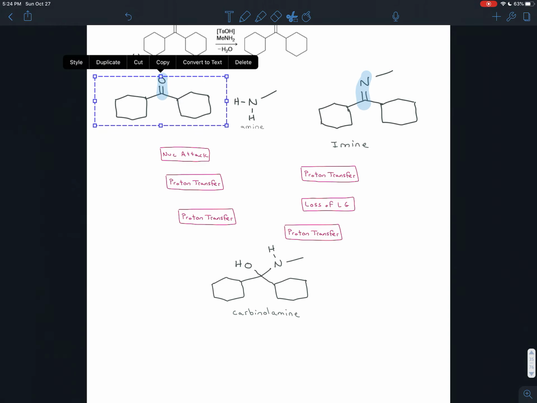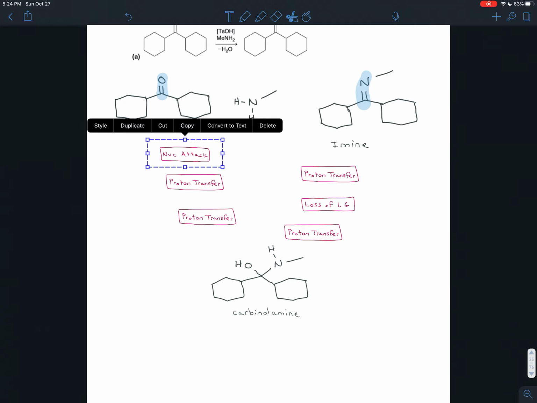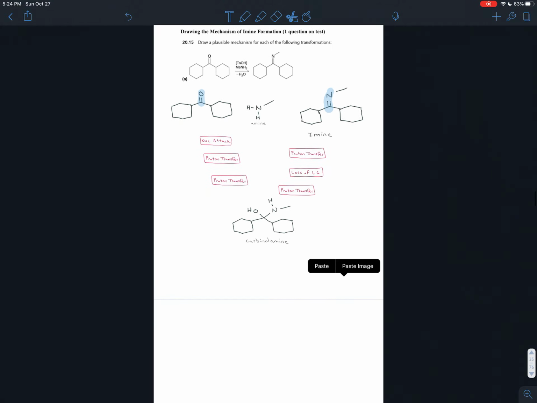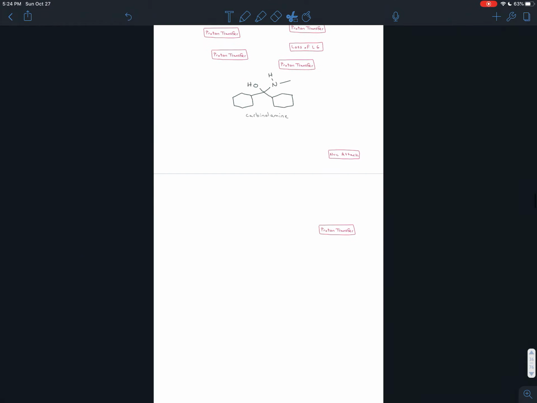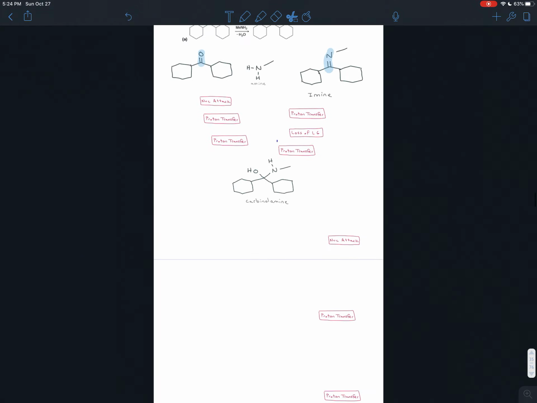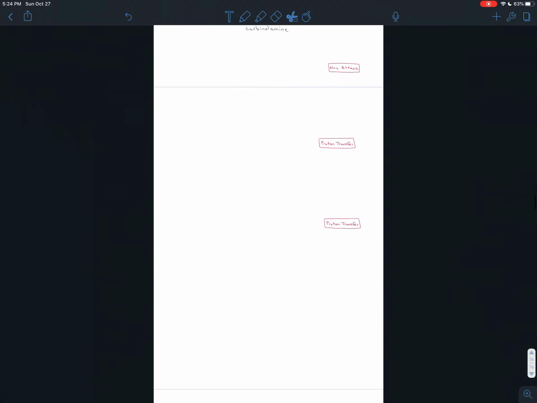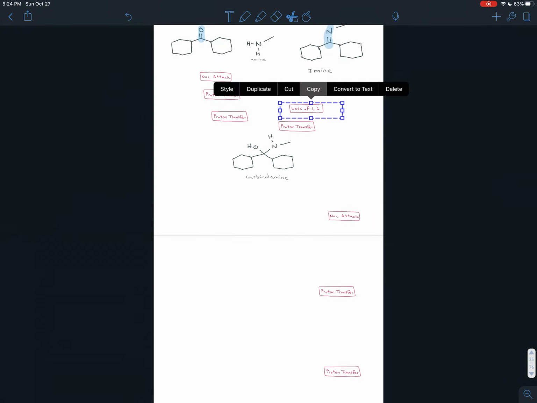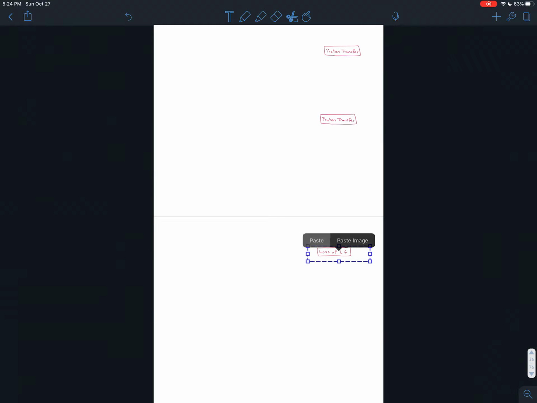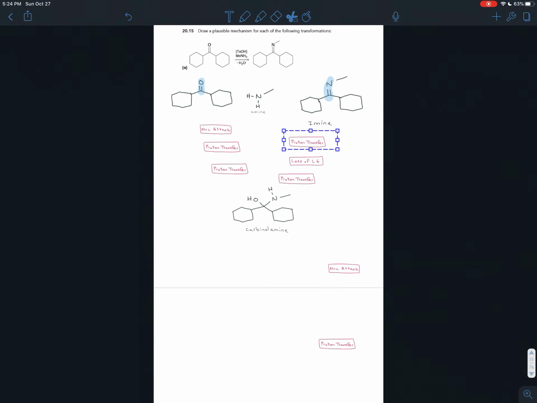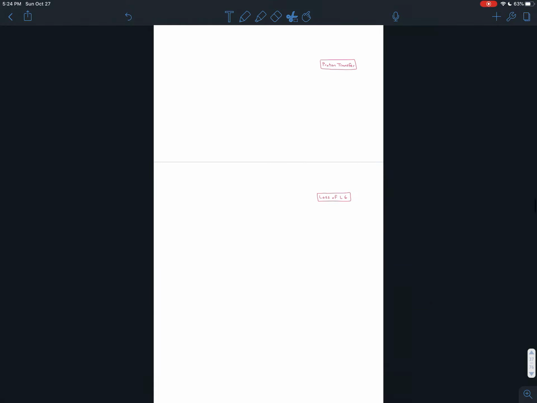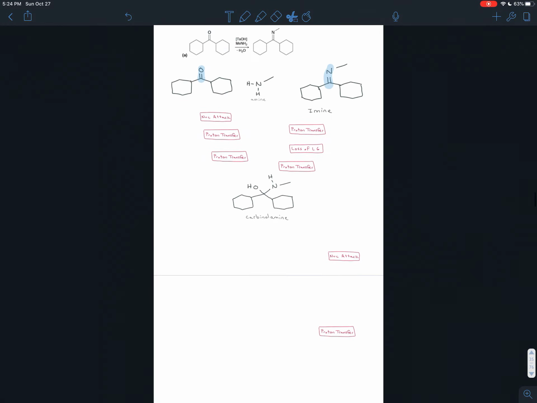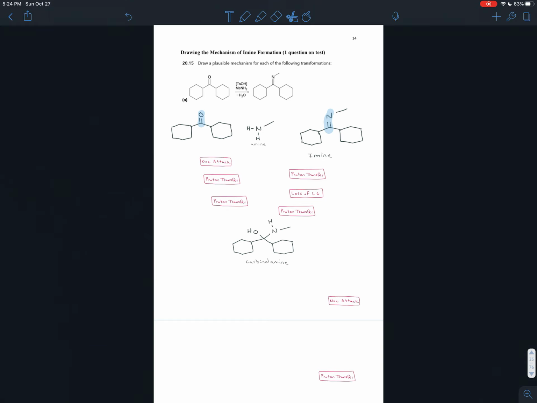All right, well, now that we have this sort of outline, let's try to draw the mechanism. And before we do this, I'm going to lay out the steps on the side so that we don't ever get lost. We know this sort of flow chart, and we can follow it as we do the reaction. And I would encourage you in your mechanisms to also write out the steps even before you draw the mechanism, so that you always have a sense of where you are and where you're going.